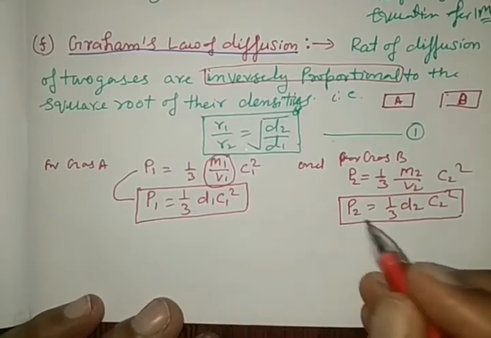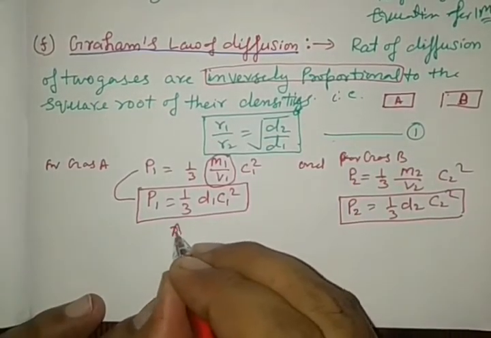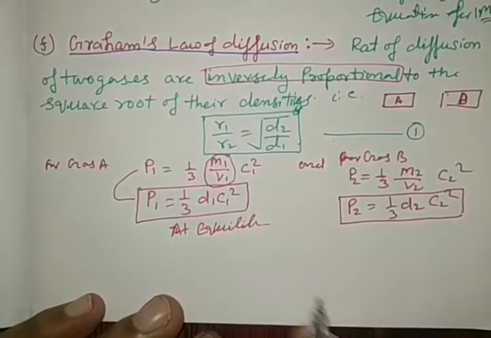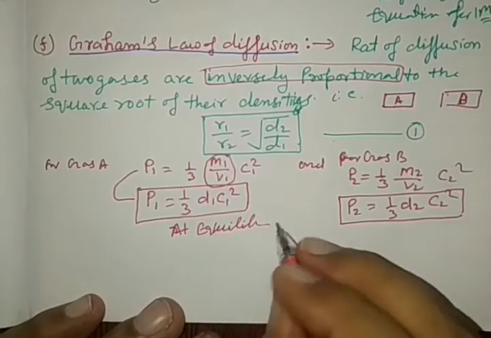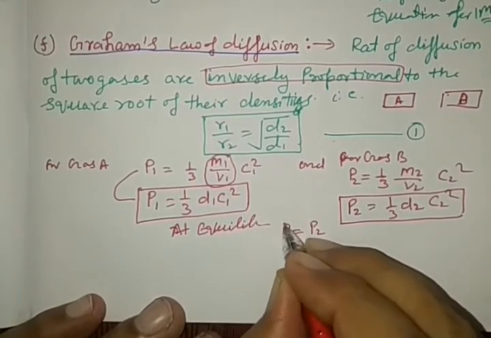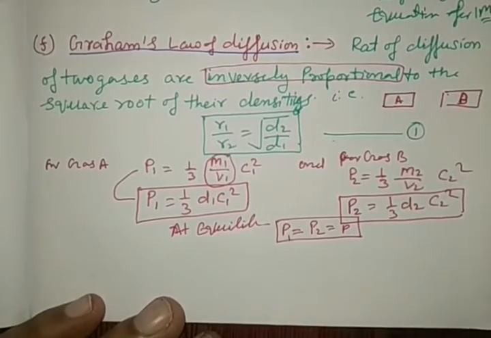separately. When they are exposed and mixed with each other at equilibrium, they mix in such a way that pressure becomes equal, till diffusion takes place, till pressure becomes equal.